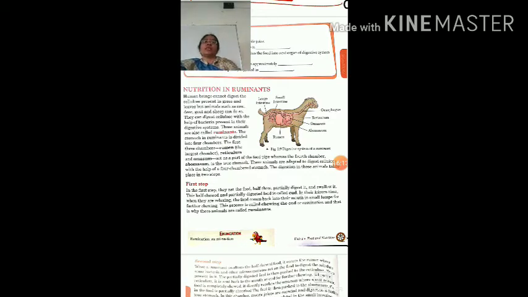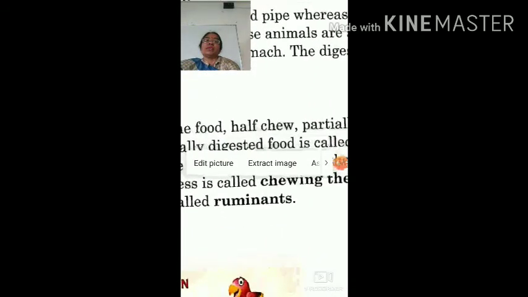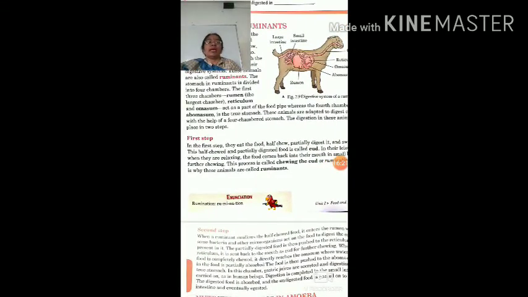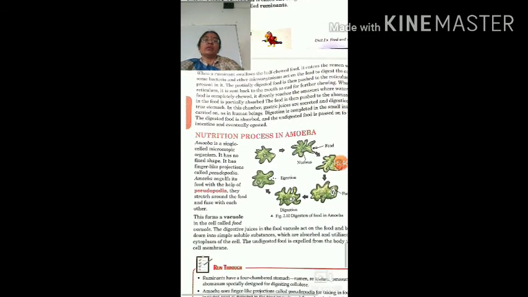The names of the 4 parts are given on this page: rumen, reticulum, omasum and abomasum. Rumen is the largest part of the stomach. First, when this grass eating organism eats the food, it will not chew the food properly, and half chewed food will be swallowed with fast speed. It will go into the rumen, and in the rumen the second step of the food will occur, where some bacteria are found which will digest the cellulose.